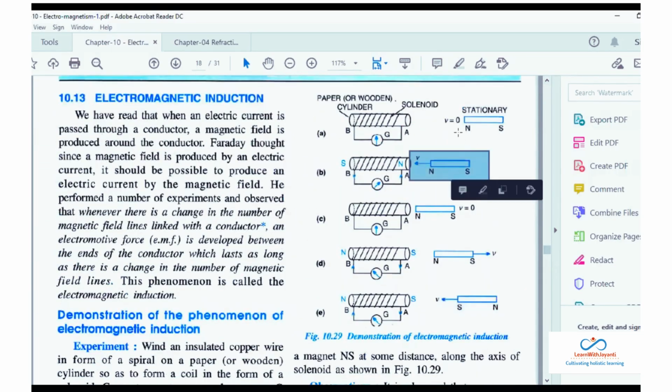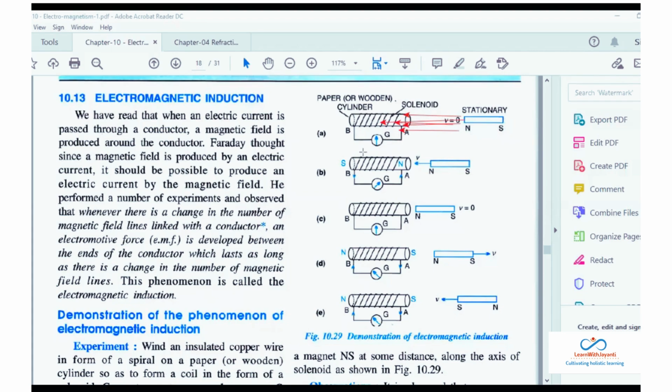Just observe here. Now the magnet is there in front of the solenoid. That means there will be some magnetic field lines passing through the solenoid. The magnet is kept beside it, so the magnetic field lines will be there, but they will be constant. Imagine that 10 arrows are coming out of this magnet, 10 magnetic field lines. But it is stationary, it is constant. So when the number of magnetic field lines is constant, there is no current induced.